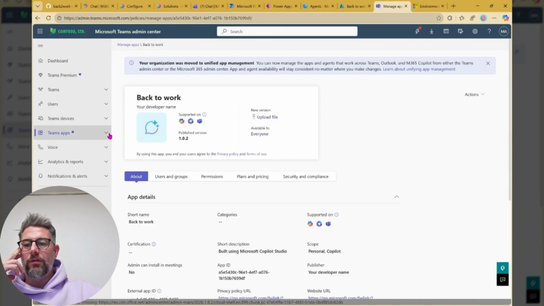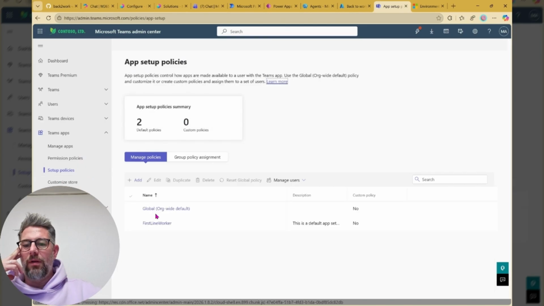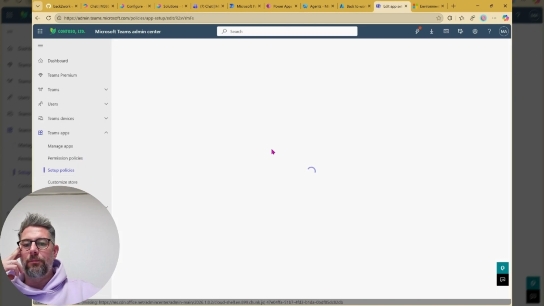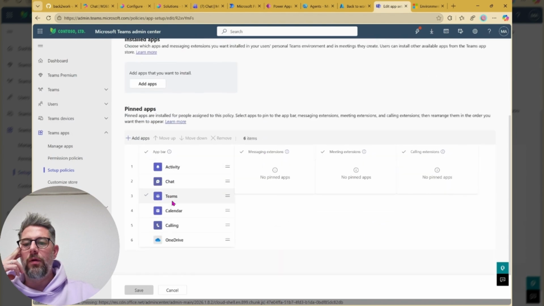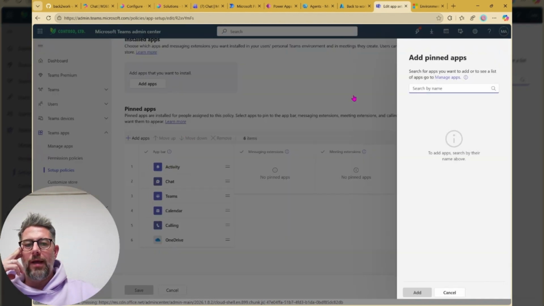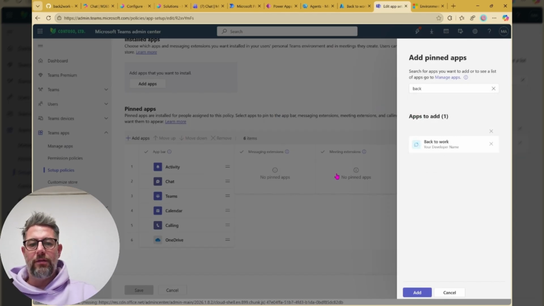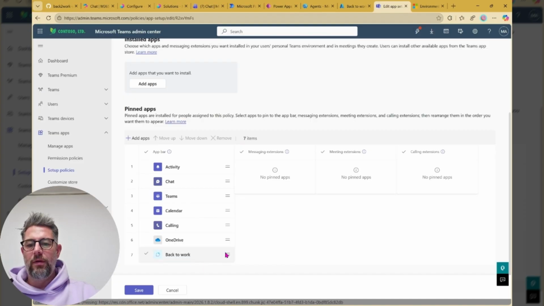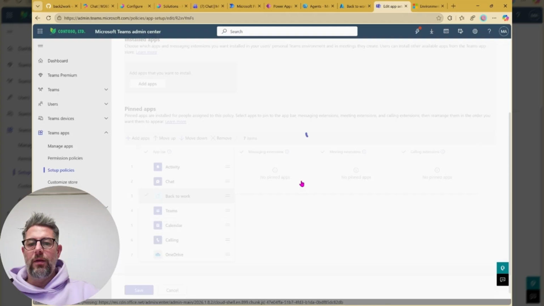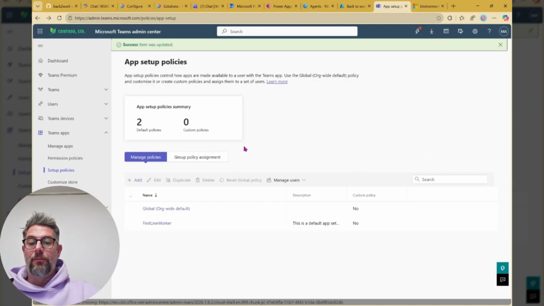And we want to do something special because you might know the setup policies. There's a global org default policy, like how Teams looks like. We want to add apps. Let's see, back to work should be there. Select that and add that. We want to have it directly under the chat. So everyone will see that directly when opening up Teams. So that will really take some time.